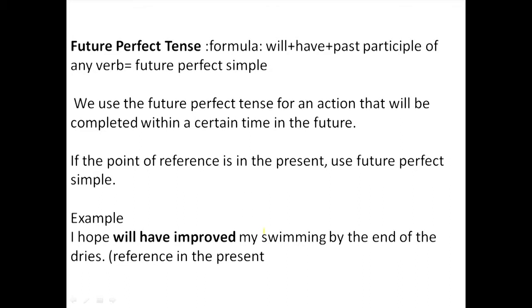The formula is would instead of will, plus have plus the past participle. The would plus have plus the past participle is called the future perfect conditional.